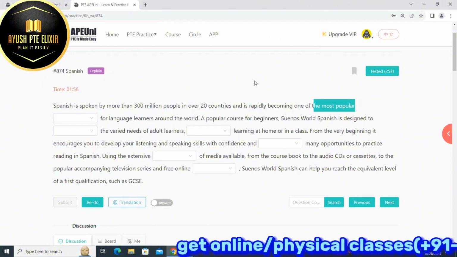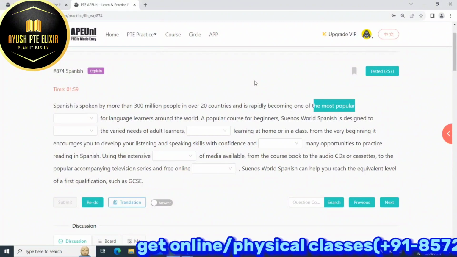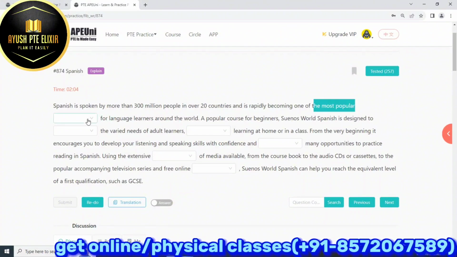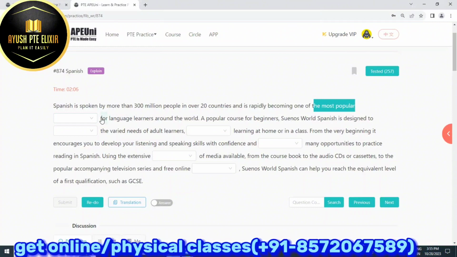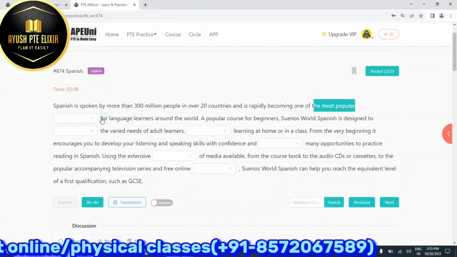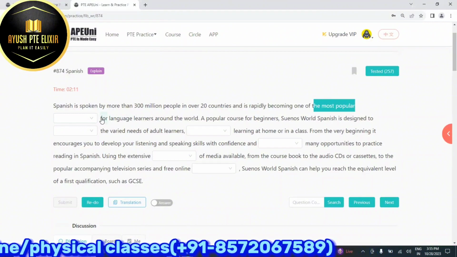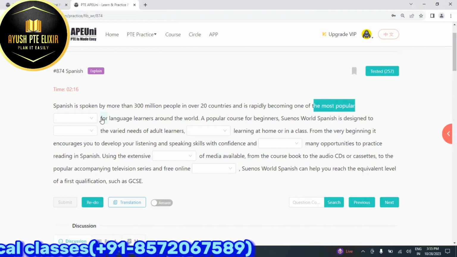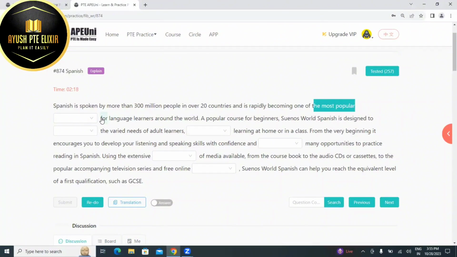Always remember whenever you see this kind of phrase, "one of the", if there is a blank in the place of a noun, as we can check that this is a preposition, which is always basically used to connect nouns. So it should be a plural noun. If I say Ram is one of my best friends, because I have many friends. So it is rapidly becoming one of the most popular dash for language learners around the world. So it may be a plural noun.